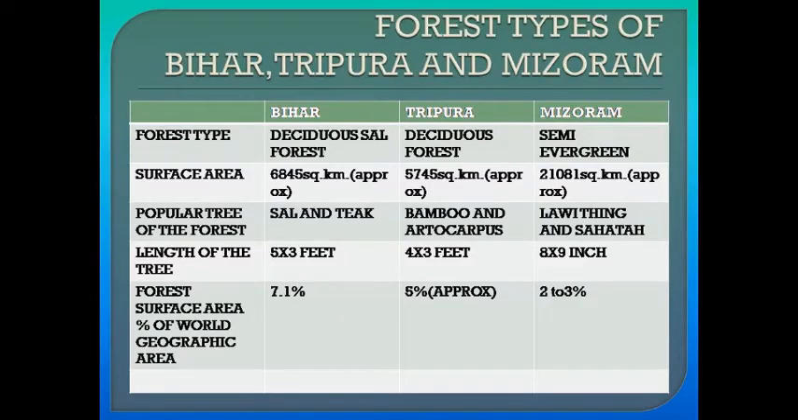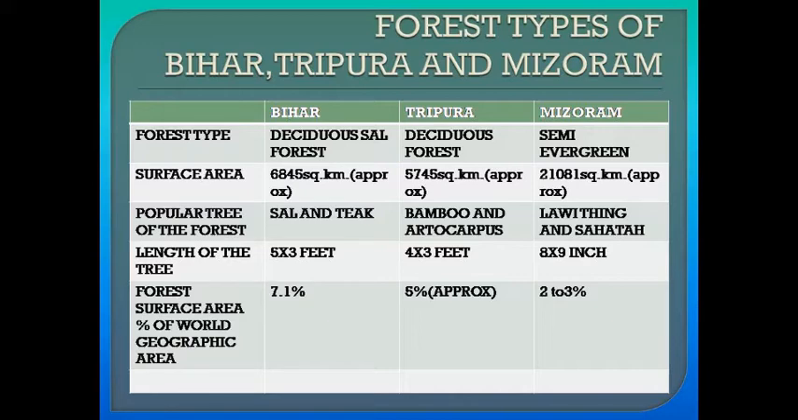Forest types of Bihar, Tripura and Mizoram. The forest type of Bihar is deciduous sal forest and the forest type of Tripura is deciduous forest. The forest type of Mizoram is semi-evergreen forest. Surface area. The surface area of forest of Bihar is 6,845 square kilometer approx, of Tripura 5,745 square kilometer approx, and of Mizoram 21,081 square kilometer approx.